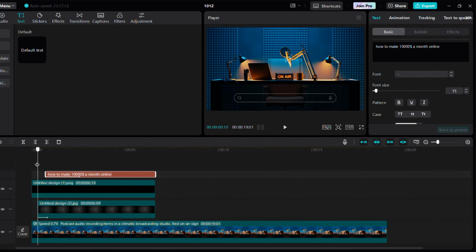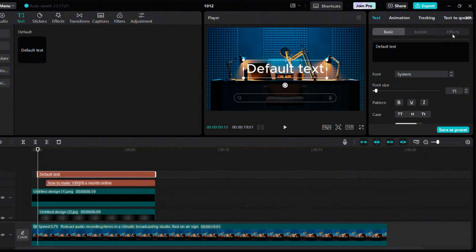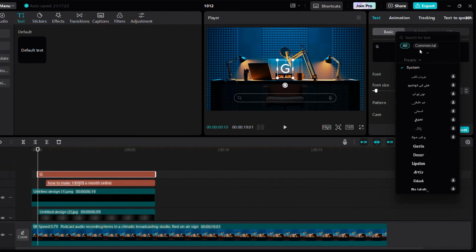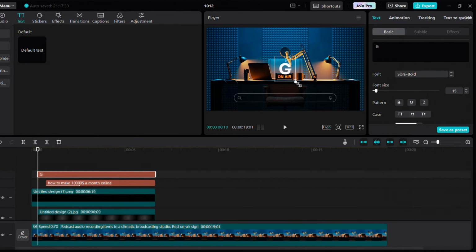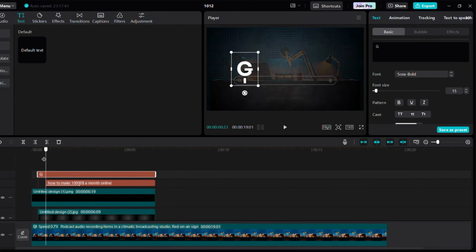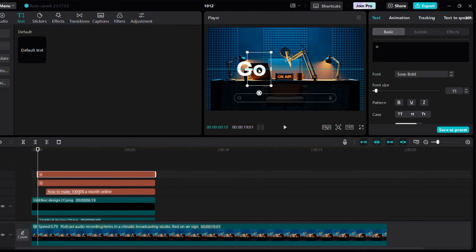Next, let's create that Google animation. First, add the letters one by one, like G, and add the font of your liking. I am adding Sora BD. Align it to the screen. Now duplicate the letters.